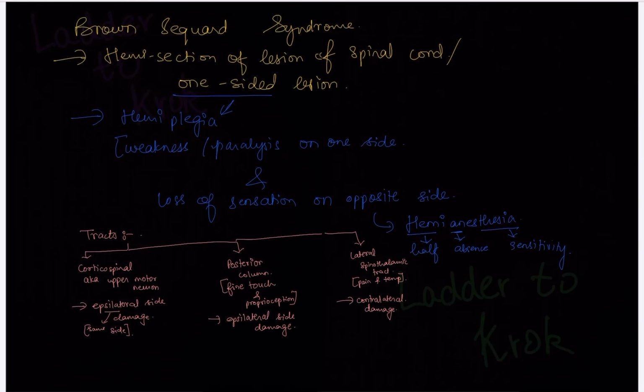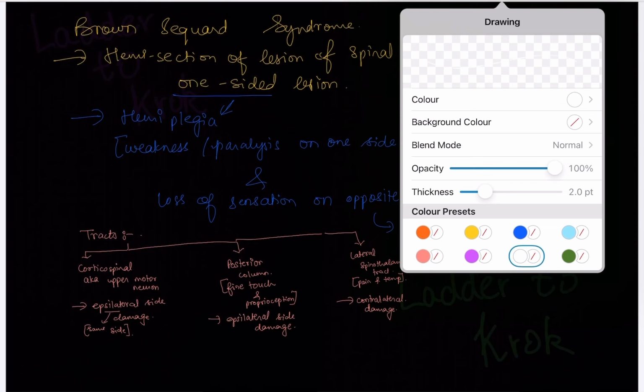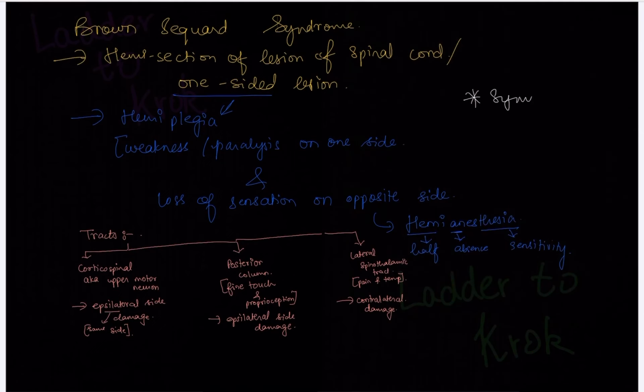So this was all about this. And one more thing, remember that the symptoms are visible 2 to 3 vertebrae down. That is, if there's damage of the spinal cord at the T2 vertebra, the symptoms will be visible at around the T4 or T5 vertebra. So vertebrae down, this is what the statement means.